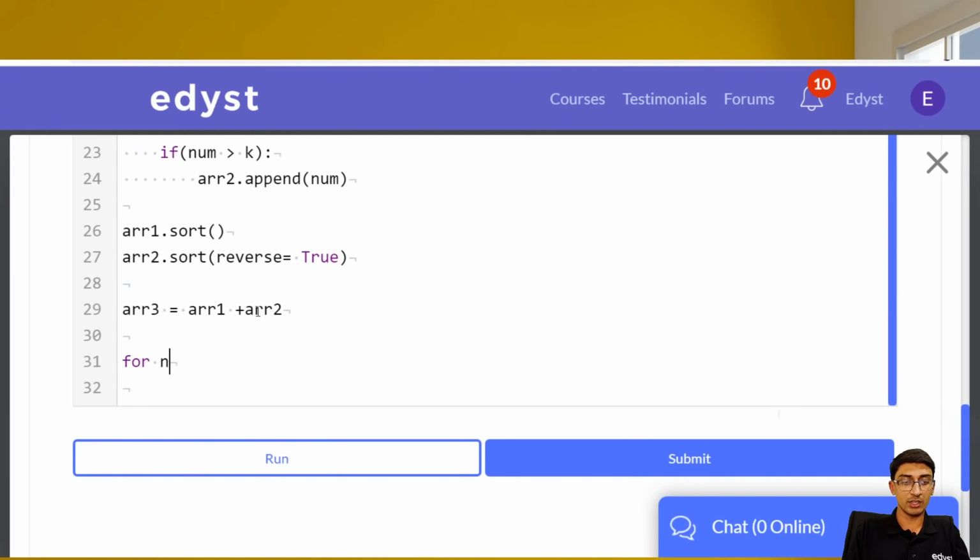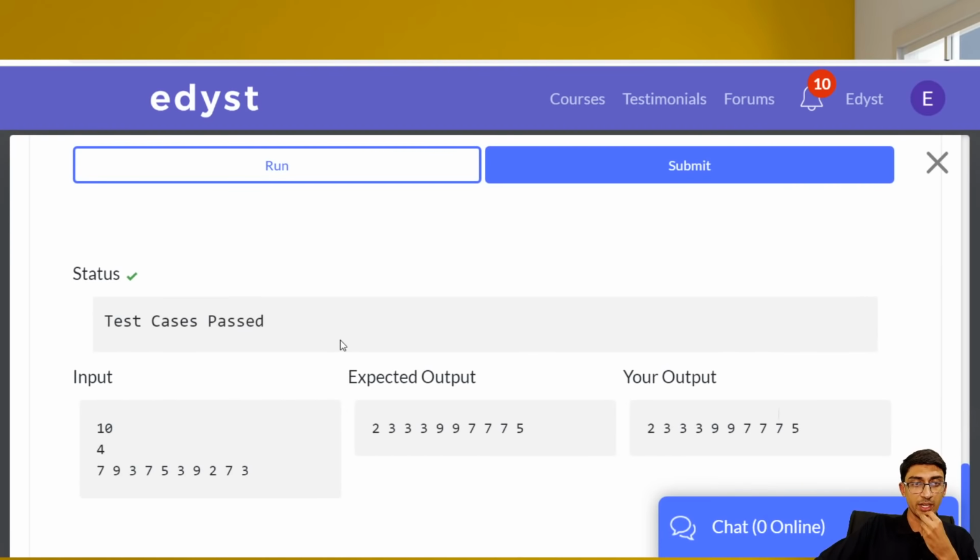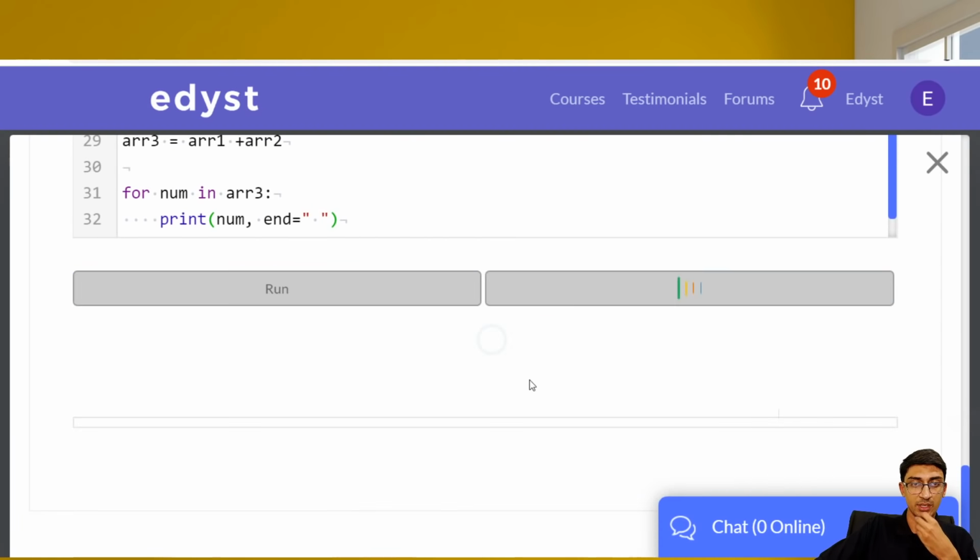So for num in array 3, we will print num and a space after it, right? So that's what we're doing. We'll print num and then we'll print space after it. Let's run this and check. All right, it passes the test cases. Let us submit and then I'll recap this.